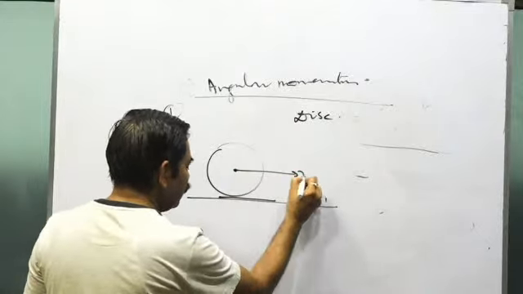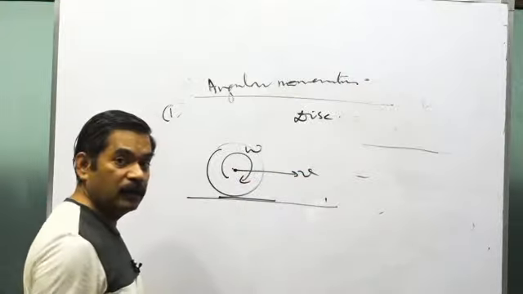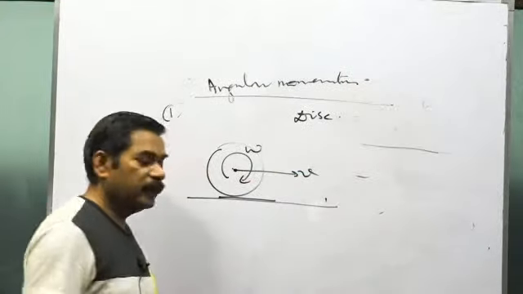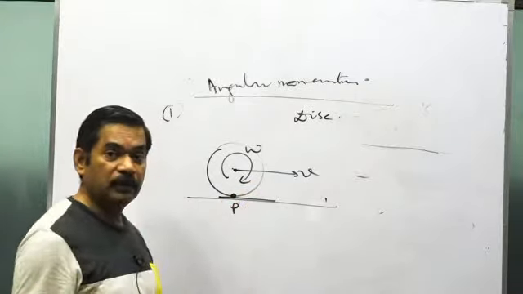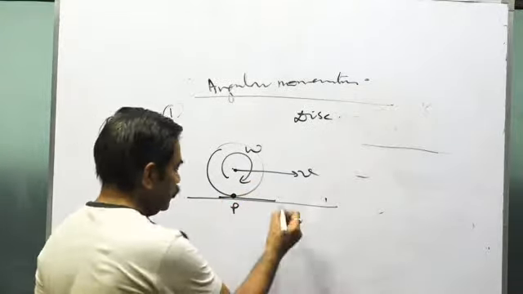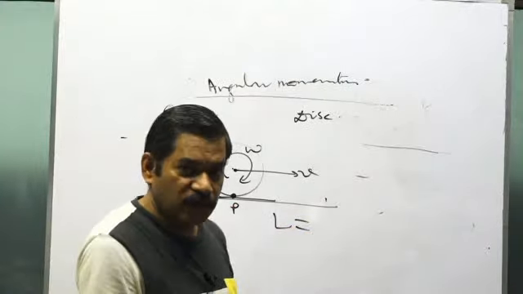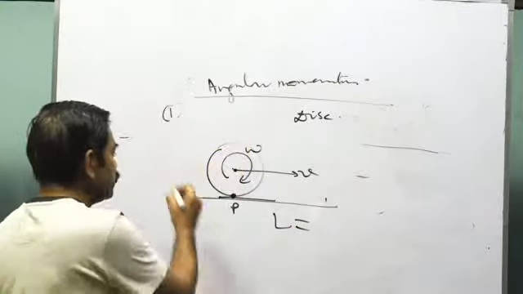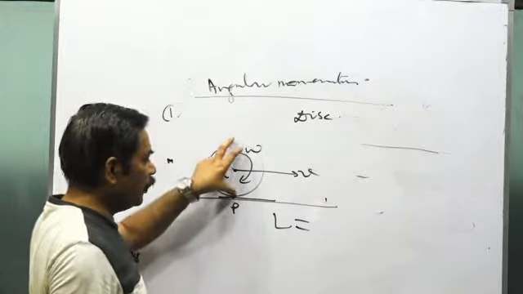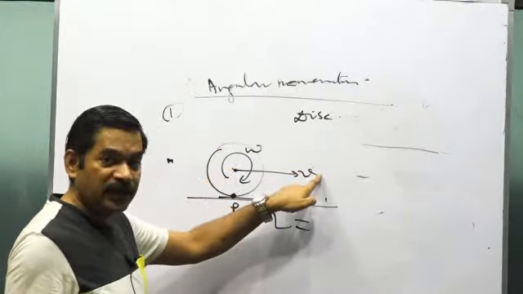It is translating with the velocity v, rotating about this axis with the angular velocity omega, and you have to calculate the angular momentum of the wheel about this point, say P. So listen to this carefully. This angular momentum L will be equal to the sum of two angular momentums. First of all, treat the body as a particle. Mass of the body is m, say. The particle is translating with the velocity v in this direction.